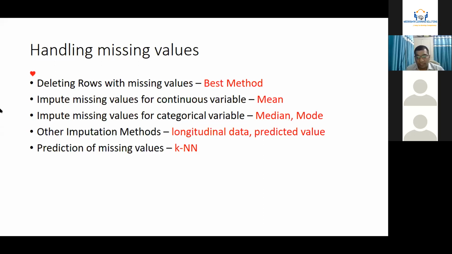So if you are an academic researcher, then probably the first option, deleting rows with missing values, is the best method. But if you are looking for industry-type analytics, if you are looking for a solution to a problem, probably these two other methods will help you in a better manner.